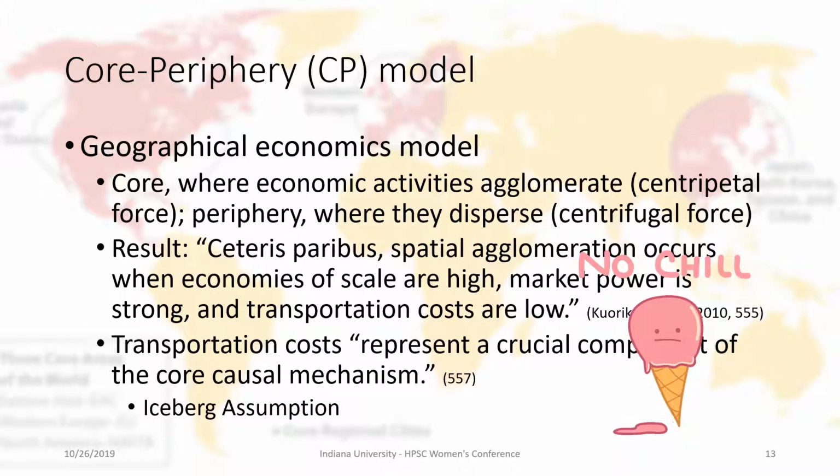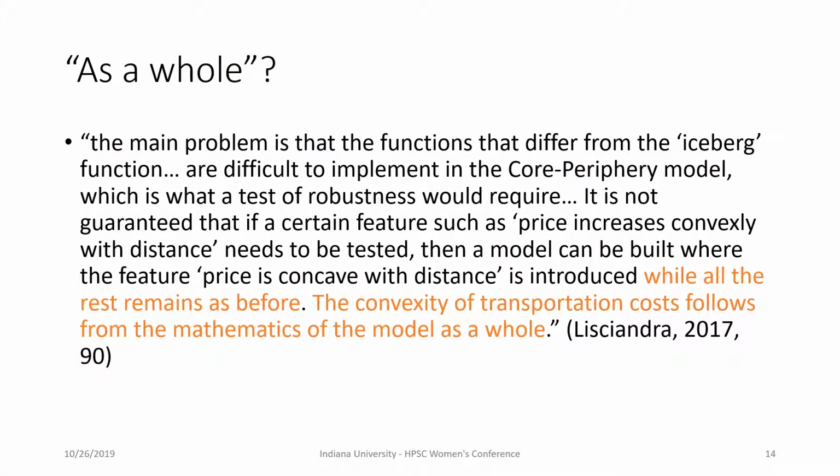One assumption about this transportation cost is called the iceberg assumption. That is, goods melt, their value is assumed to be diminishing as they are shipped further away. And the main reason it was adopted in the first place is that its mathematical form works well with other parts of the model, making the model tractable. Hence, it was initially a tractability assumption, not an empirically or theoretically derived function. I'll return to Lysandra's argument.